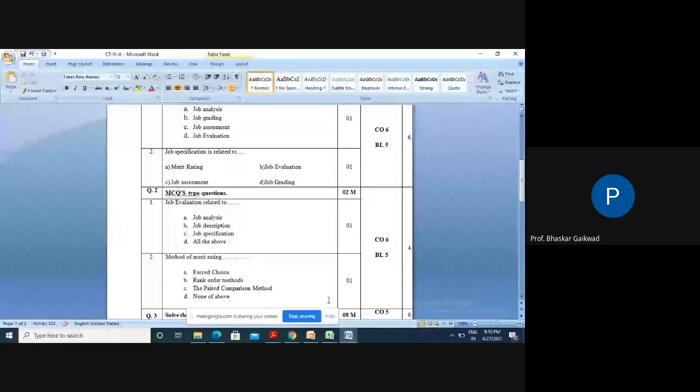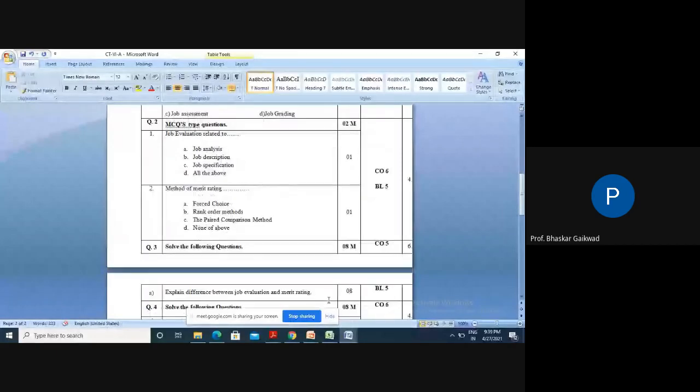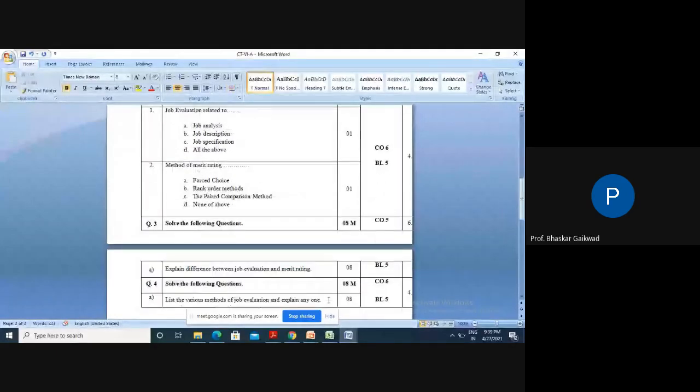Then the next part, question number 3: explain the difference between job evaluation and merit rating. This difference is always asked in campus interviews, because in every industry the calculation, value, and wage or salary system mostly depend upon job evaluation and merit rating.